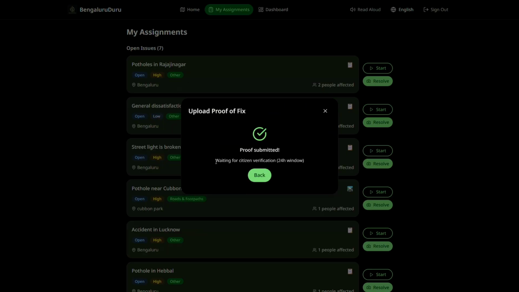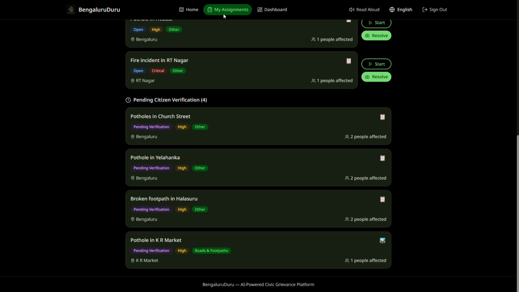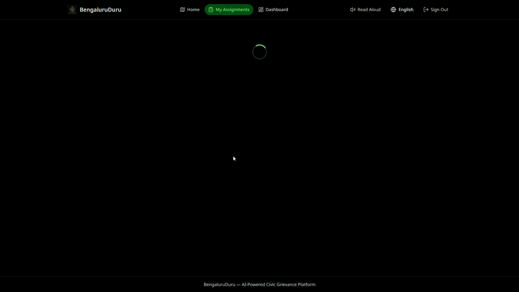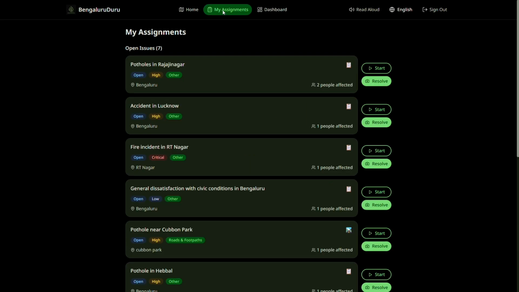Yep. So as you notice here, citizen will verify it within their 24-hour window. We can look at other pending verifications. You can go here and you can see that the number of hours will also be shown. Now let's log out and go back to citizens view just to show you how to accept it.